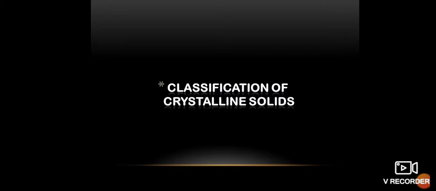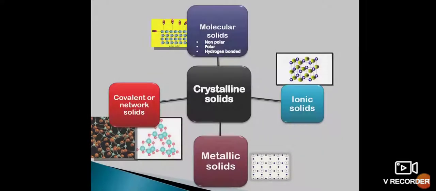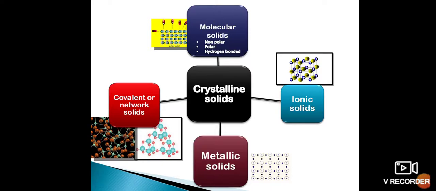Based upon the type of particles and the attraction force between the particles, we are classifying the crystalline solids into four categories. That is what we are going to see now. The first one is molecular solids, then covalent or network solids, ionic solids and metallic solids. These are the four types of crystalline solids.